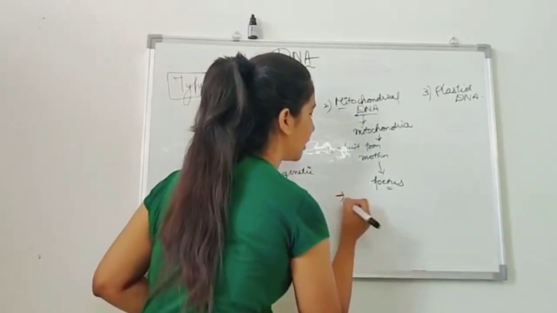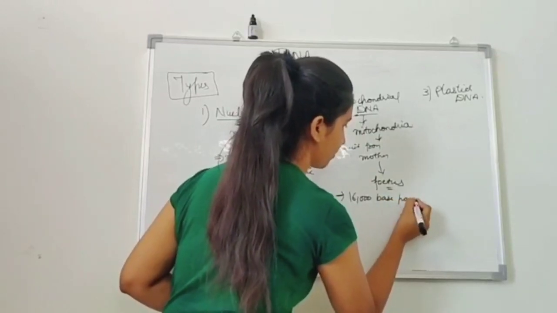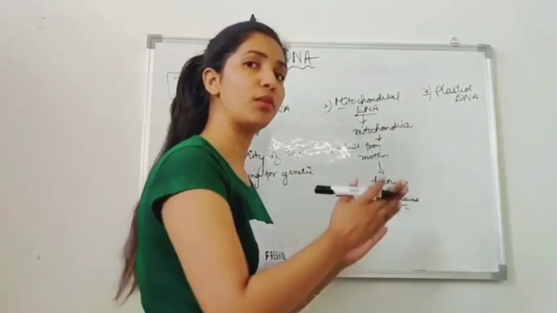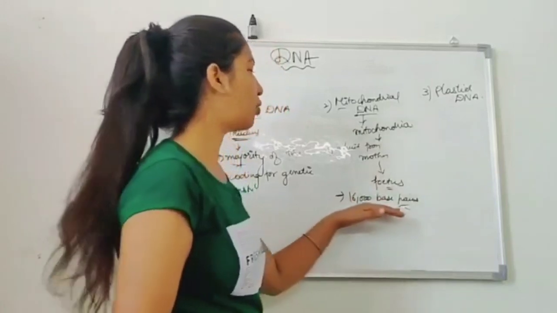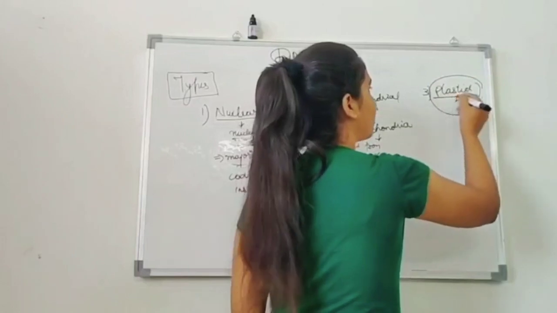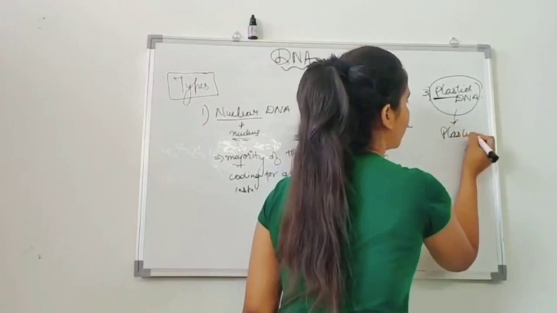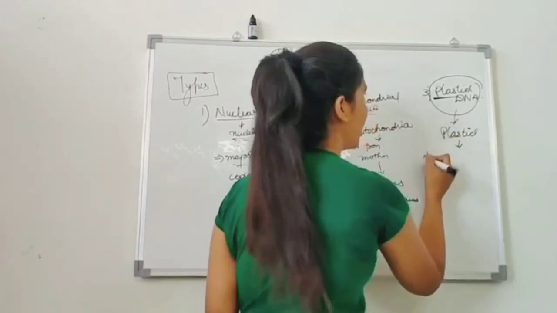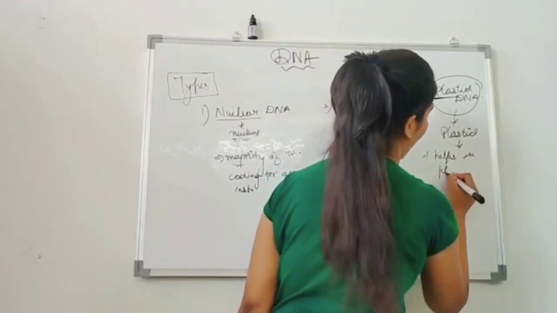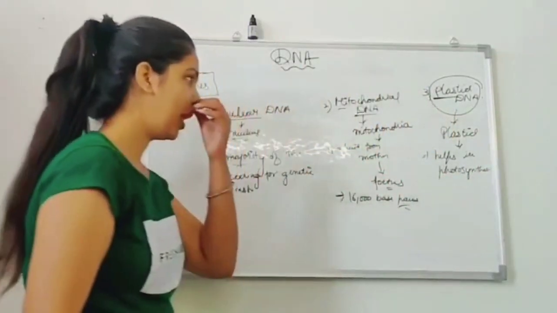And in the mitochondrial DNA, there are 16,000 base pairs present. So you have to learn these few basic points about the mitochondrial DNA. The DNA which passes from the mother to the fetus is the mitochondrial DNA and the number of base pairs is 16,000. And if I talk about the plastid DNA, as clear by the name, it is present in the plastid. The plastid DNA helps in photosynthesis. As you all are aware, photosynthesis happens in plants, so this is going to be present in the plants and some bacteria.